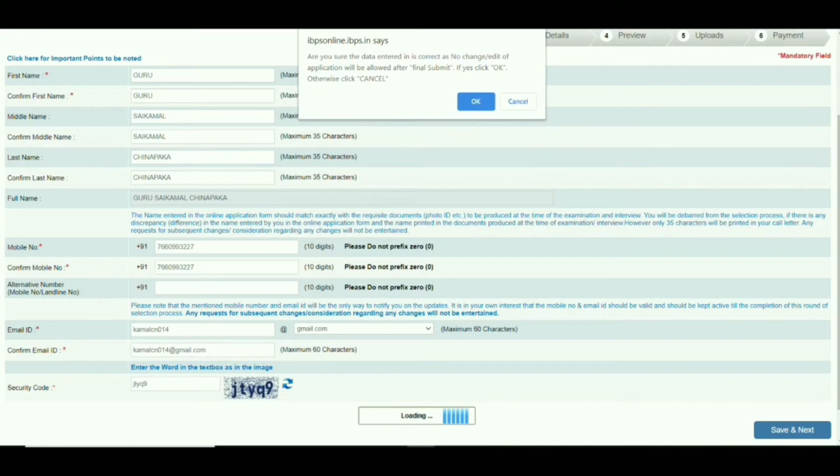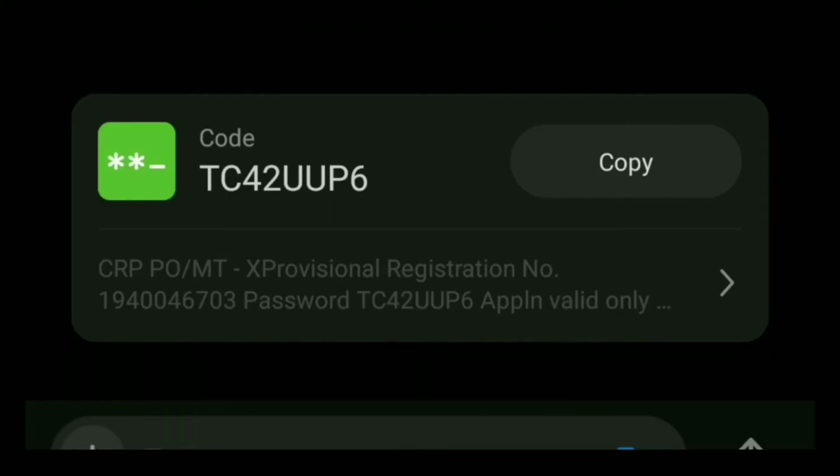OK, and if we save and go to the next page, we will get the photo and signature level. So this is the second part of the online application. In this way we will get a message on our mobile number: CRP/PO/MT provisional registration number something, password is something, apply valid only. So we got this registration number and password, and note down this registration number and password.